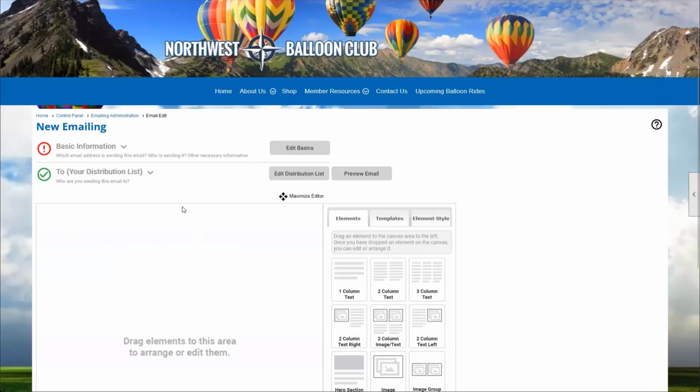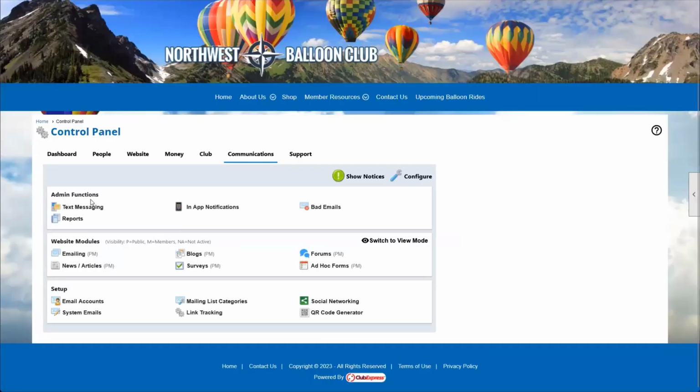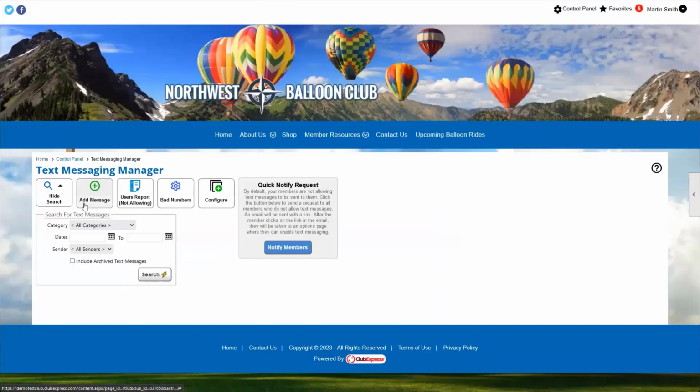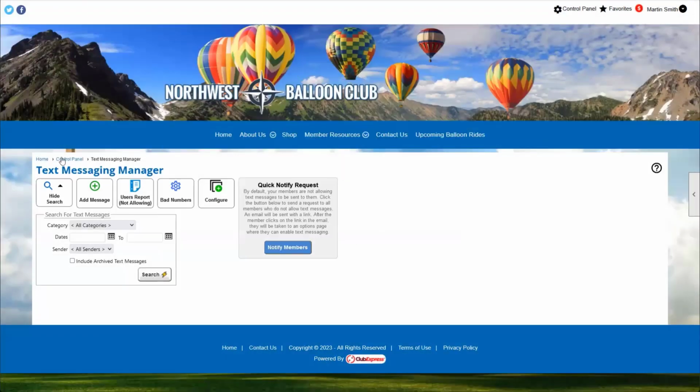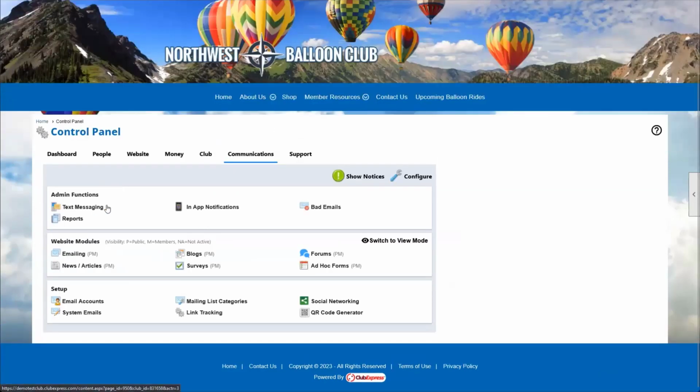The same exact configuration applies to our text messaging module. So if we go back to our control panel and go to text messaging, when we set up a new message, we can go to our distribution option. Oh, sorry, we don't have the text messaging module configured on this site. But whenever you're creating a message, there's a distribution option, and the distribution list works the same way as it does in the emailing module. So you can do the same thing with text messaging.